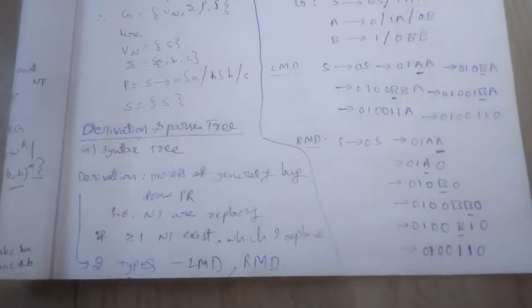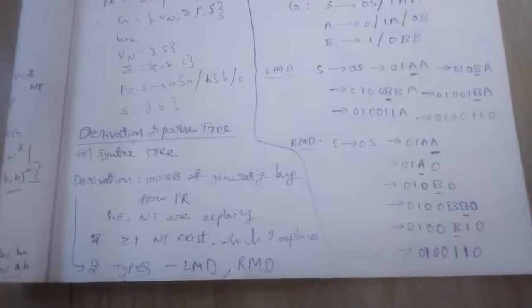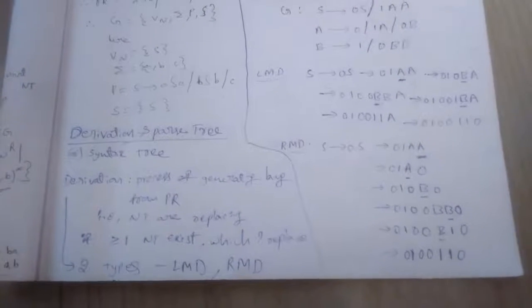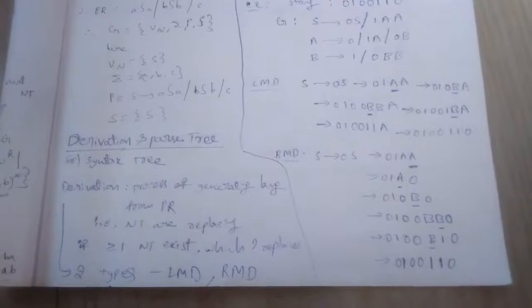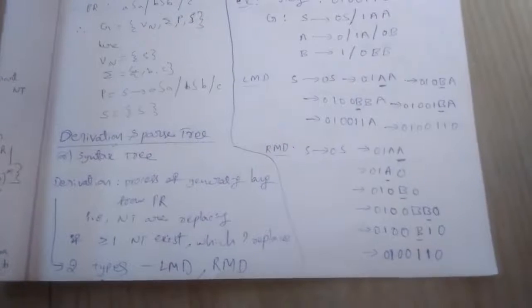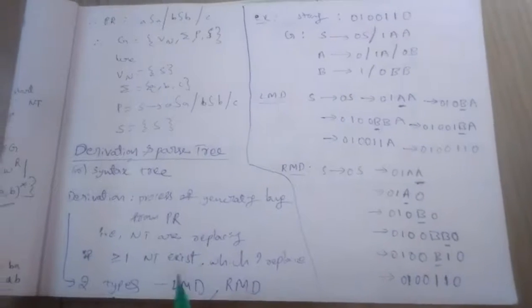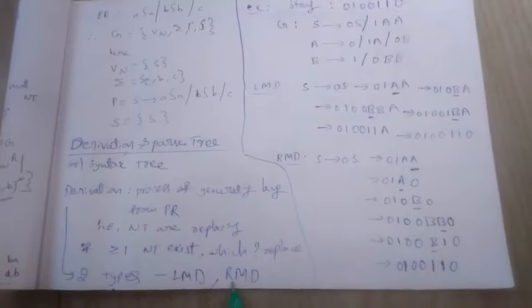If more than one non-terminal exists in the given production rule, we obviously have a doubt about which non-terminal should be replaced first. Based on this question, the process of derivation is of two types: one is leftmost derivation, and the second is rightmost derivation.